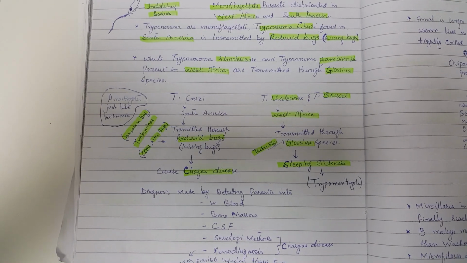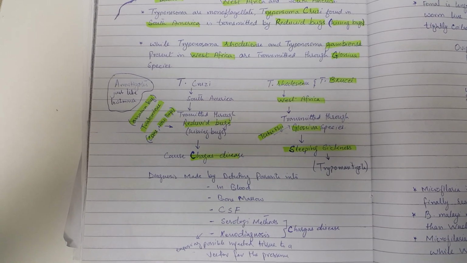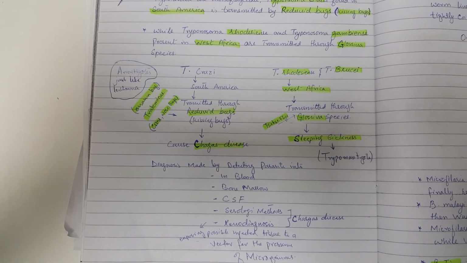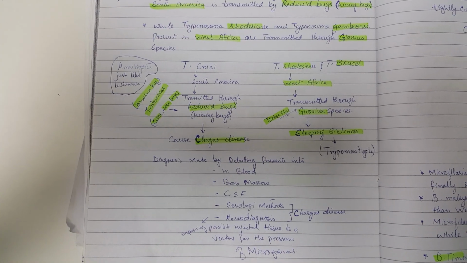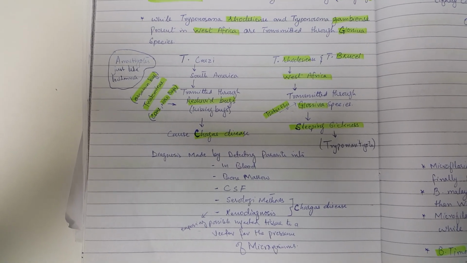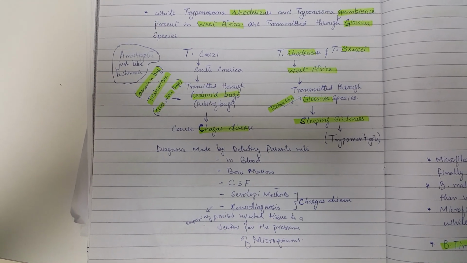The diagnosis is made by detecting the parasite in the blood, bone marrow, CSF, serological methods, and xenodiagnosis for Chagas disease, in which a susceptible organism or tissue cells are exposed to the parasite, and then checked for any changes in the normal cells.